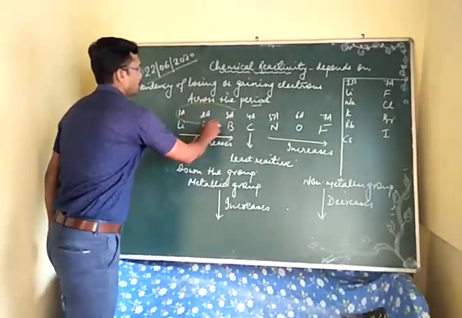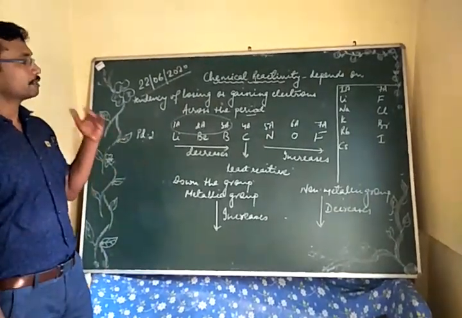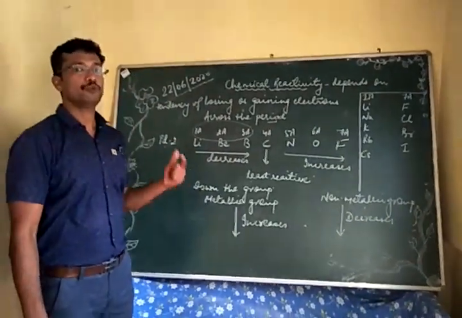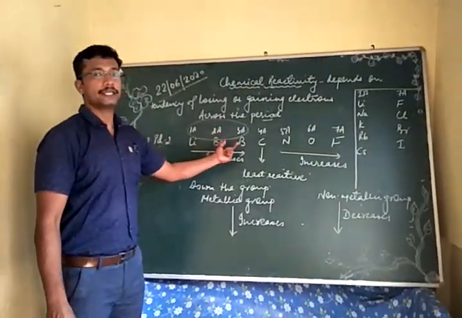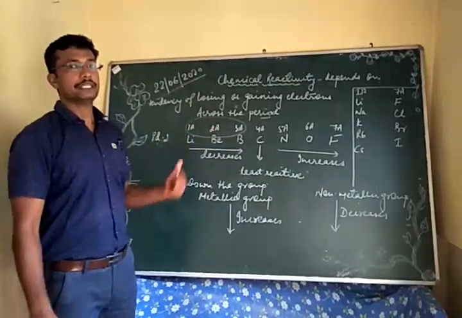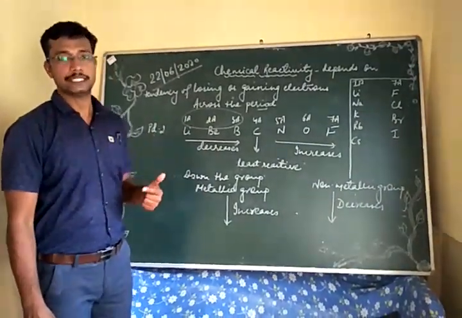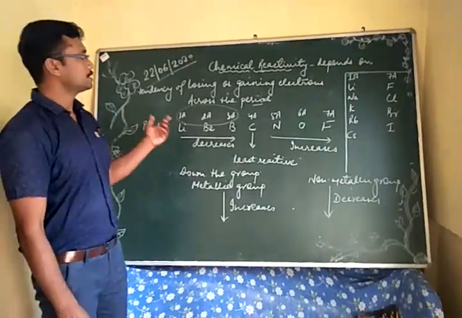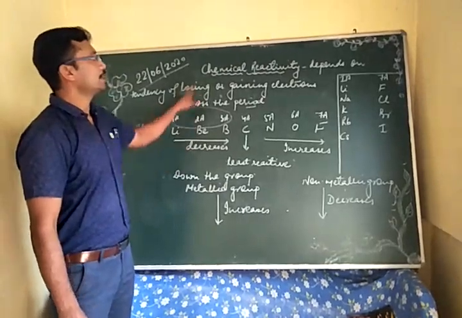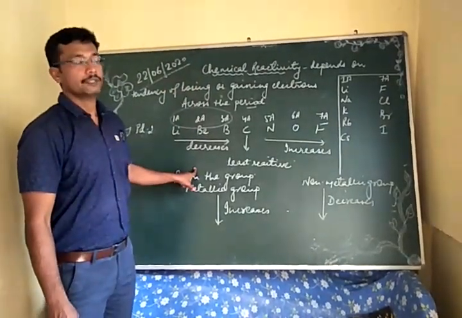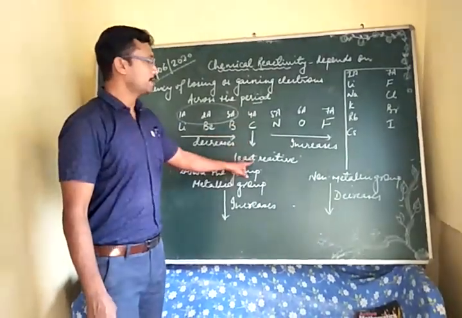groups 1A to 3A are the metallic groups. So we'll try to give the answer in terms of losing of electrons. As you know, on moving towards the right, due to the decrease in atomic size, the tendency of losing electrons will decrease. If the tendency of losing electrons decreases, it will also decrease the chemical reactivity. Then in group 4A, it will become least reactive.